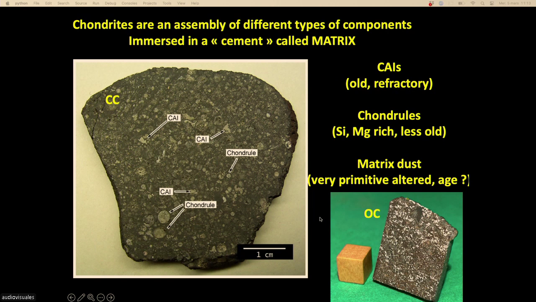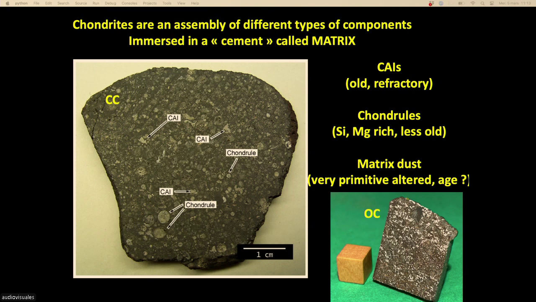And the last thing that I would like to show is that you see here, and I will go back to that. You see all those whitish things that are not roundish. They are called CAIs, and I'm going to go back to them. They are very important to us because those whitish minerals are the oldest mineral of the solar system.